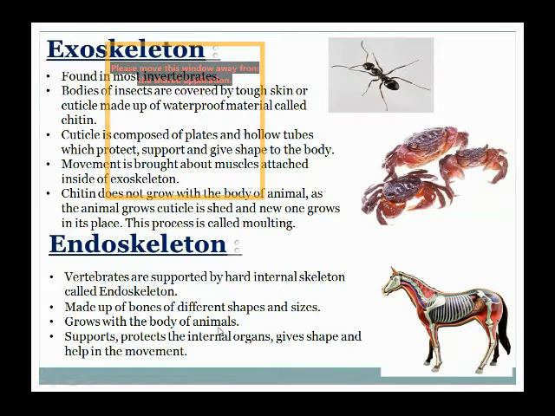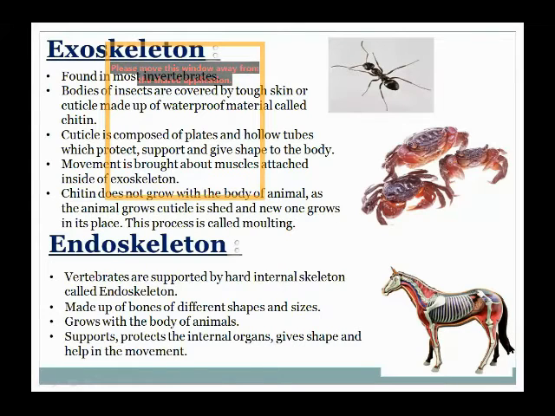When the animal is small in size, the skeleton is also small. But when the body grows or the age of the animal increases, the length and the size of the skeleton also increase. Similarly, the endoskeleton not only supports and protects the internal organs, it also gives shape and helps in movement.